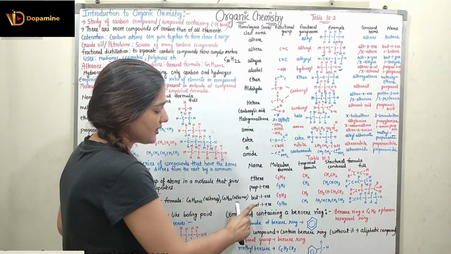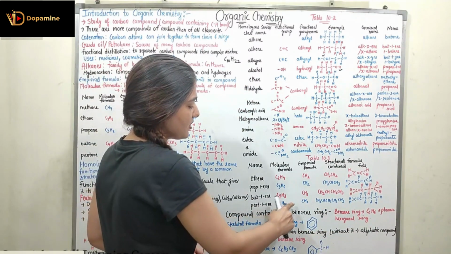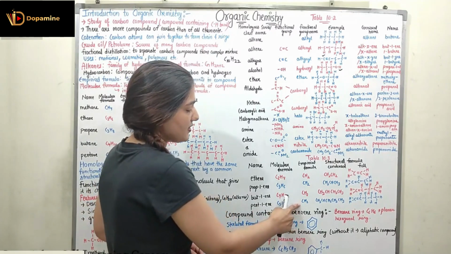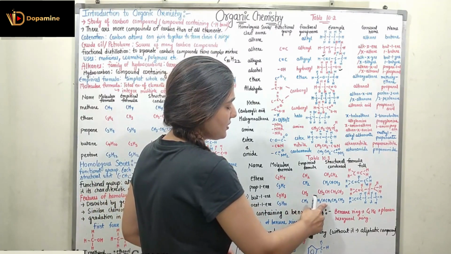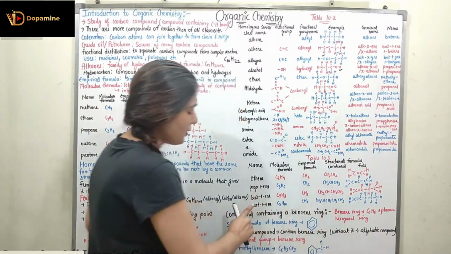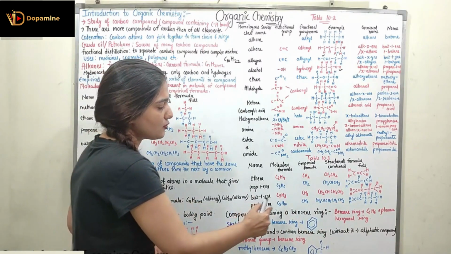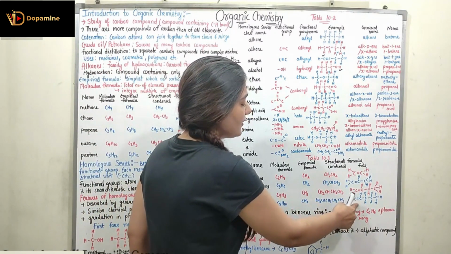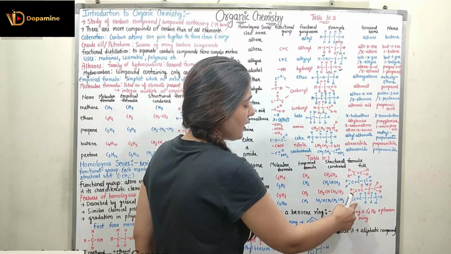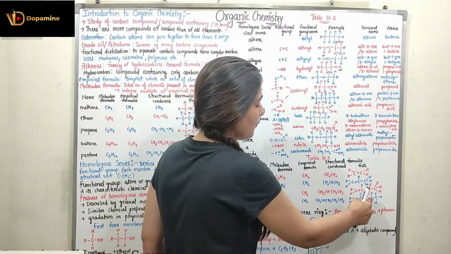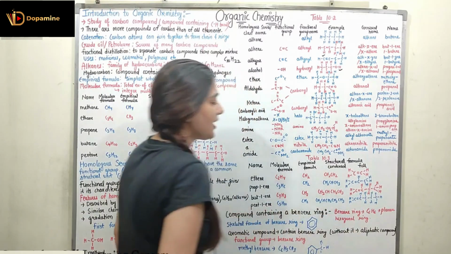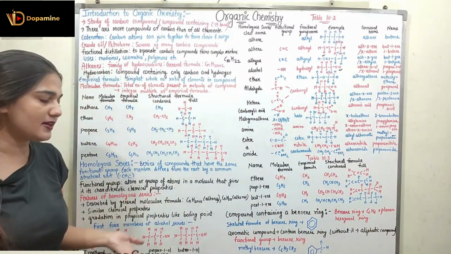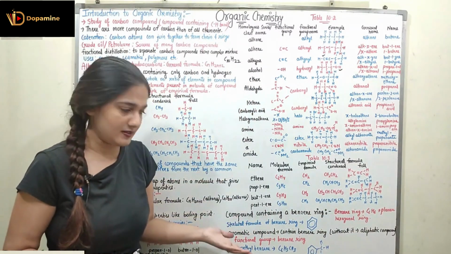Coming to the last structure, pent-1-ene, which is C5H10, with empirical formula CH2 and structural formula CH2CHCH2CH2CH3. Here again we are talking about location 1, so the double bond is present at the first location. The first 2 carbon atoms have the double bond. The first carbon is connected to 2 hydrogens, the second to 1 hydrogen, the third and fourth to 2 hydrogens, and the last carbon to 3 hydrogens. In this manner you can make hex-1-ene as well, right?